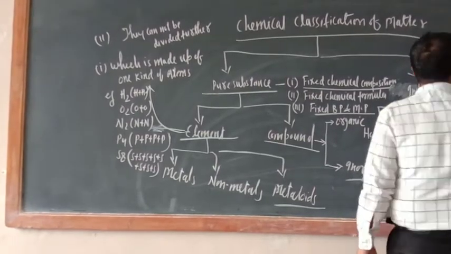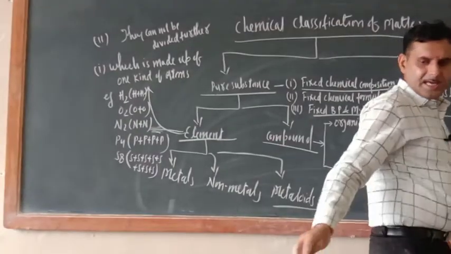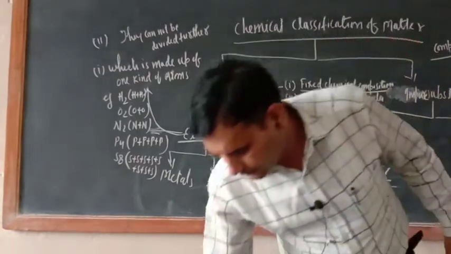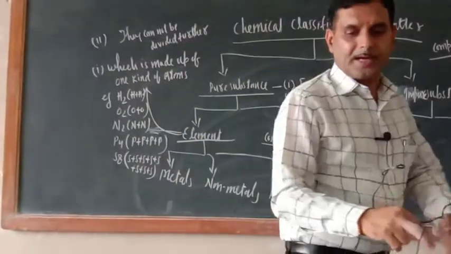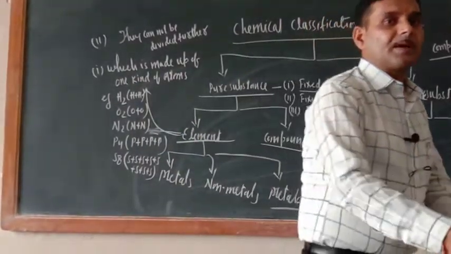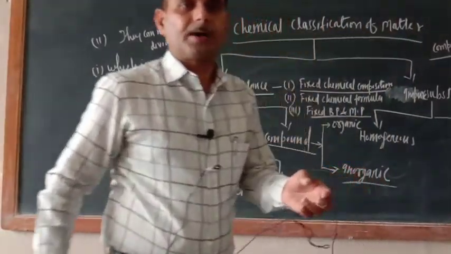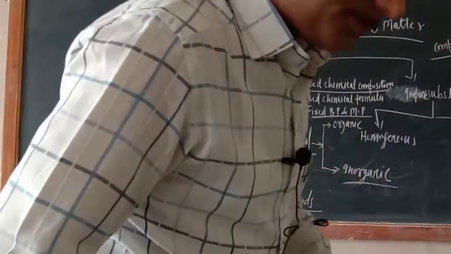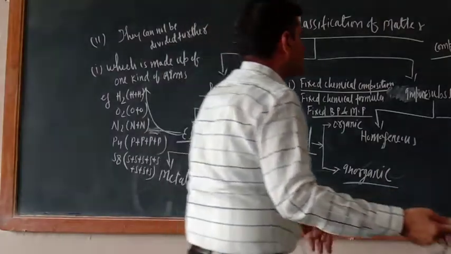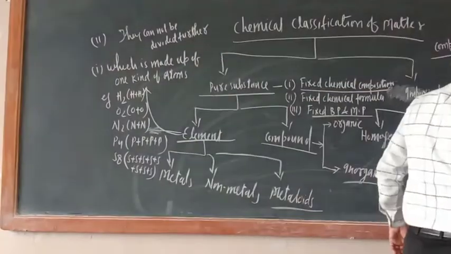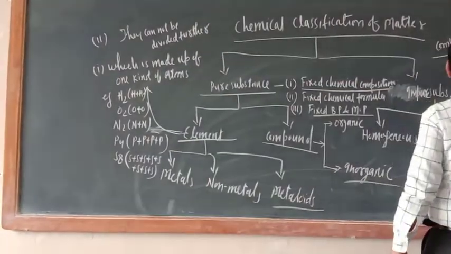Compound is made up of one kind of molecules. Element is made up of one kind of atom. So the first one is, they are made up of one kind of molecules.